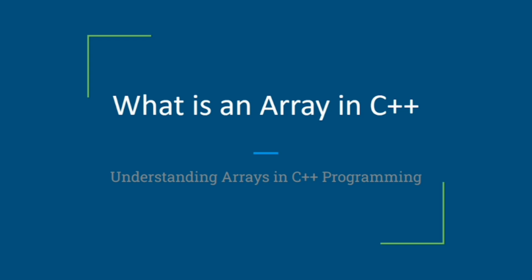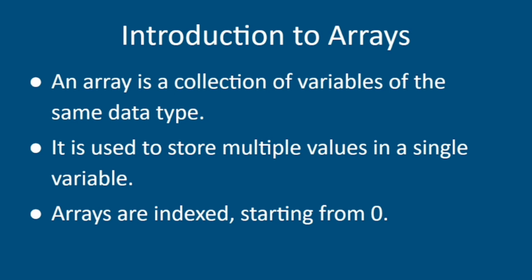What is the array? I will give you a little bit of introduction to the array, and we will also write the code of the array to make it simple and easy to understand. Basically, let's first of all understand what is the array. Array is a collection of variables of the same data type. It means array is a collection of data, variables of the same data type. It means that the array is a variable. It is a collection of variables.